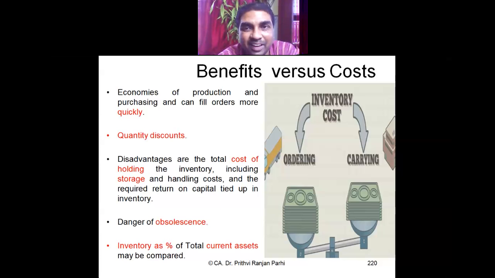Therefore, you have to decide what is the ideal size of the order and what is the optimal maximum stock which you can hold. That decision has to be taken keeping in view the advantages and disadvantages involved in the order size and the storage quantity.